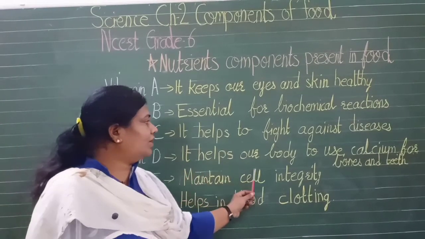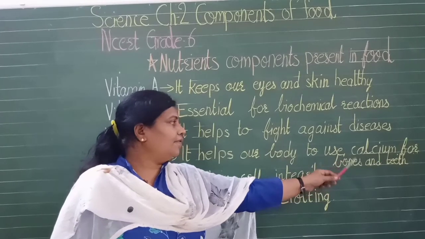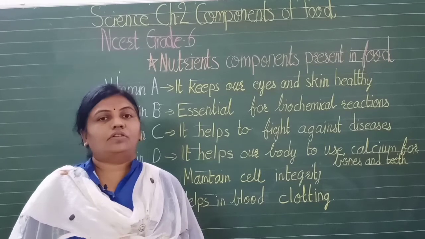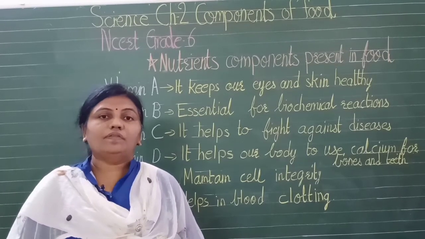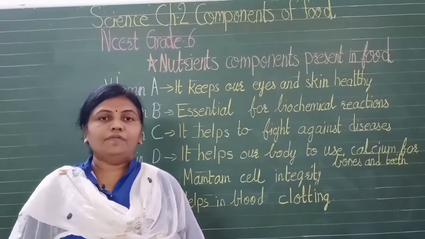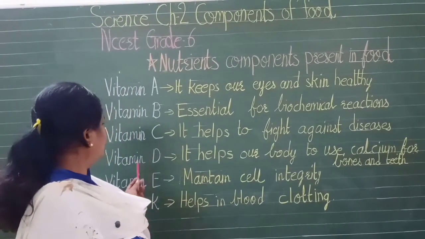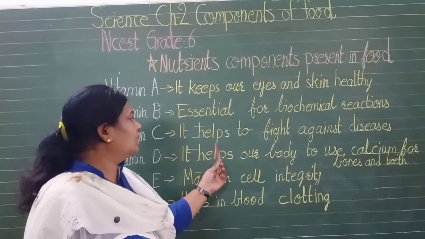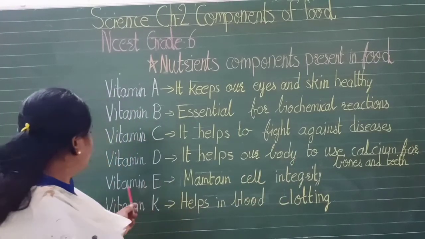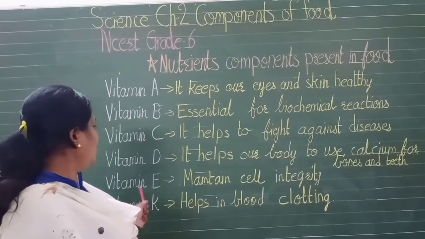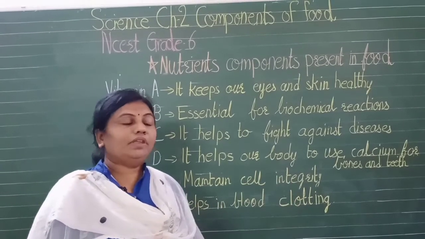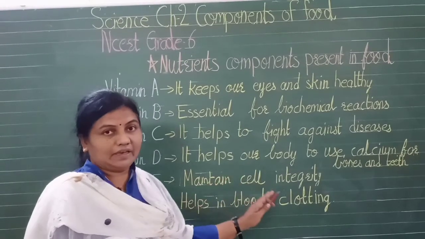Now vitamin D. Yes, role of vitamin D. It helps our body to use calcium for bones and teeth. So if we want to eat properly, we need strong teeth. Yes, and strength of teeth can be obtained from vitamin D only, and we get vitamin D from sunlight. So vitamin D is very essential for the bones and teeth. Clear? Now vitamin E. Vitamin E helps to maintain cell integrity. So role of vitamin E is to maintain cell integrity.